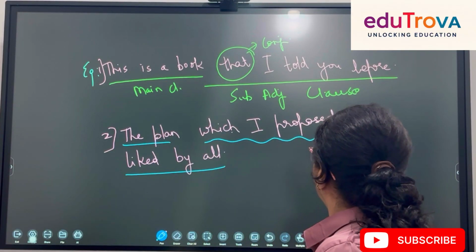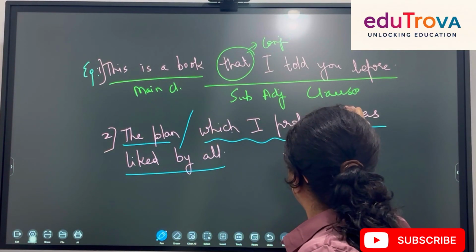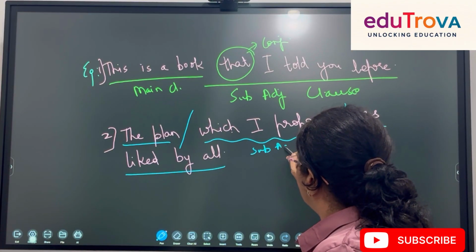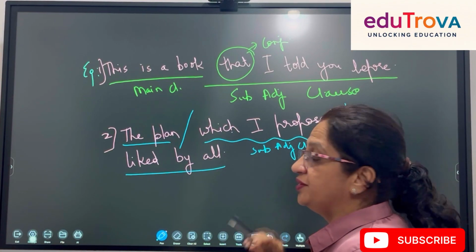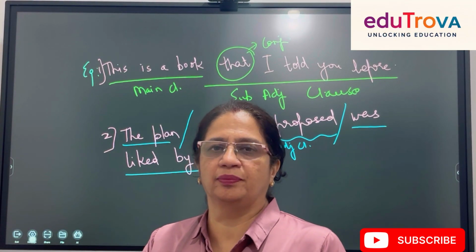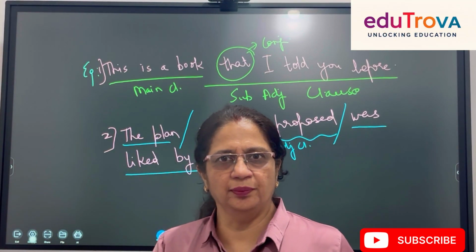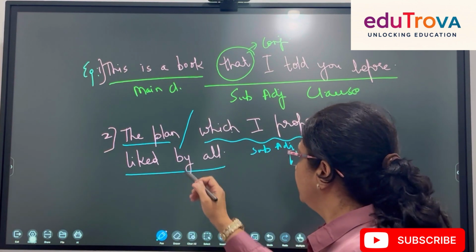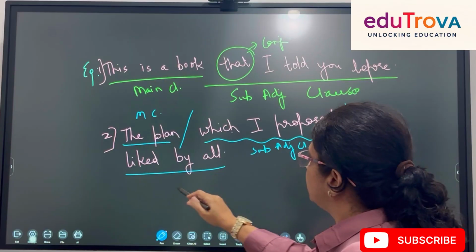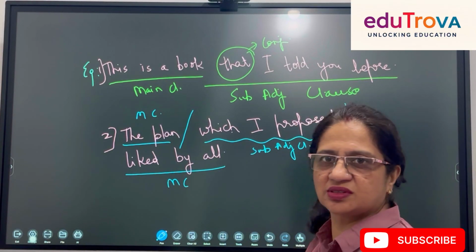The plan, so I will divide. This is my subordinate adjective clause in the center. Remember, main clause should be a complete sentence with a verb. The plan does not have a verb. So how will we identify the plan? This is my main clause. The plan was liked by all is my main clause.